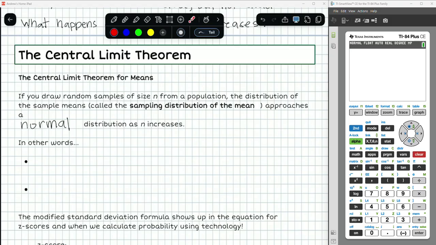We have this weird language here, as n increases, and the question is, what does it mean for n to be large enough? And the answer is, as long as n is greater than or equal to 30, or the population is normally distributed, in which case I don't care about the size. A normal population will produce a normal sampling distribution. If I don't know the shape of the population, or if I know it's not normal, my sample size needs to be at least 30.